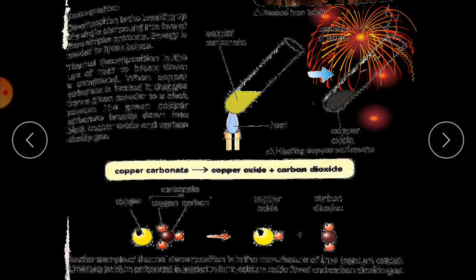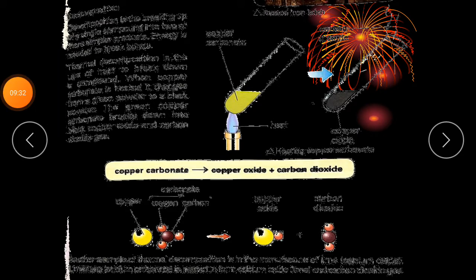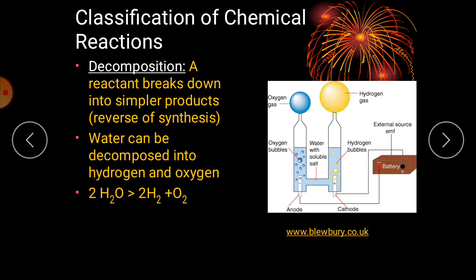You can see these diagrams in your book also. Okay. Another example of decomposition reaction: here you can see a reactant breaks down into simpler products.